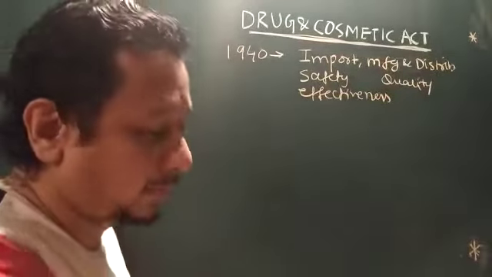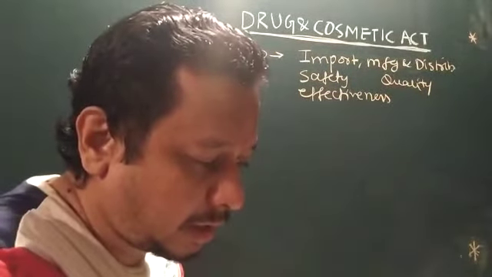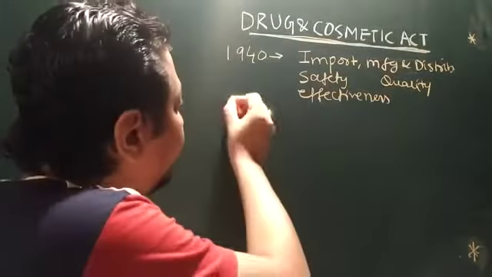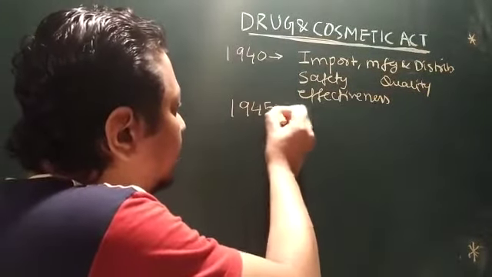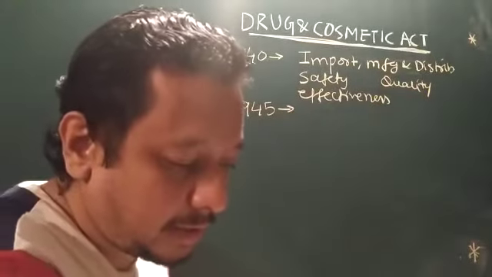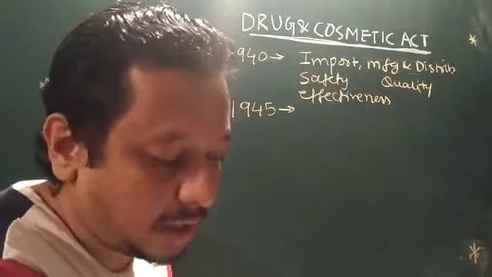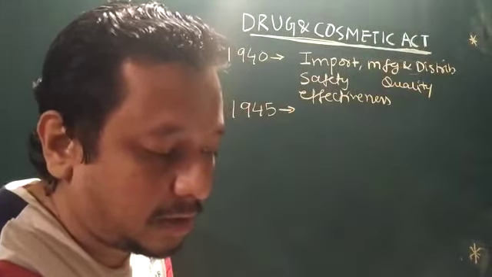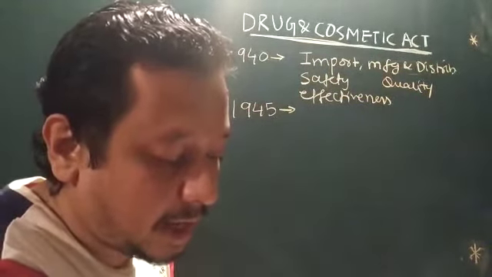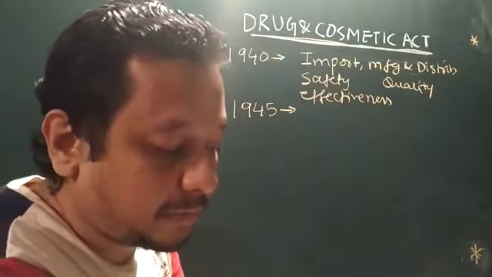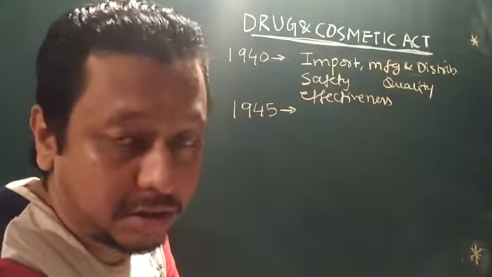Then the related Drugs and Cosmetics Rules 1945 give us various provisions for classification of drugs under schedules, and guidelines for storage, sale and display along with prescription of each schedule.